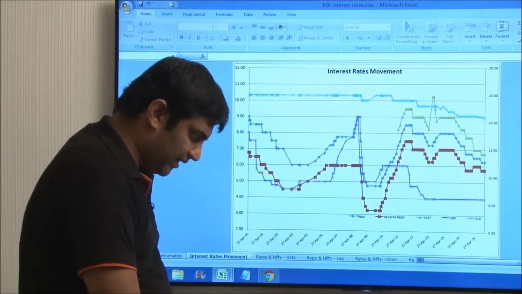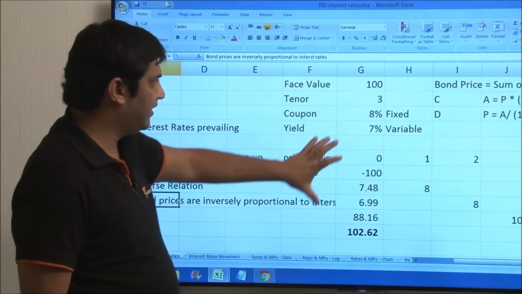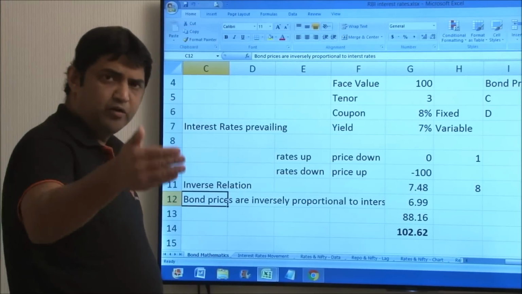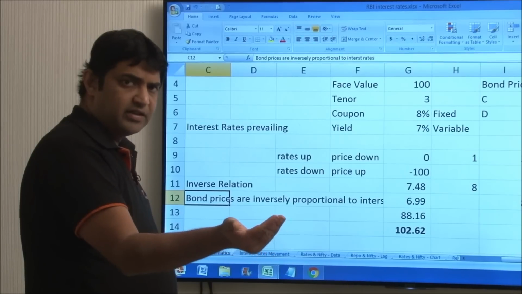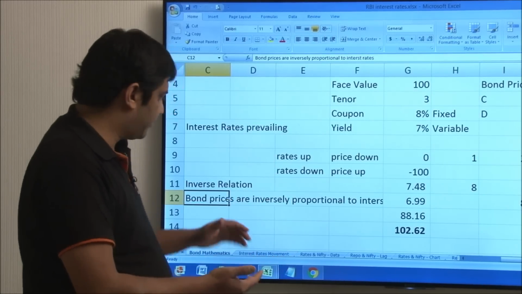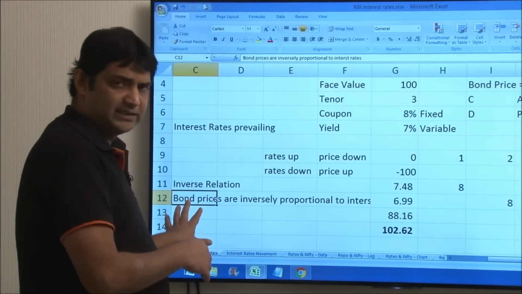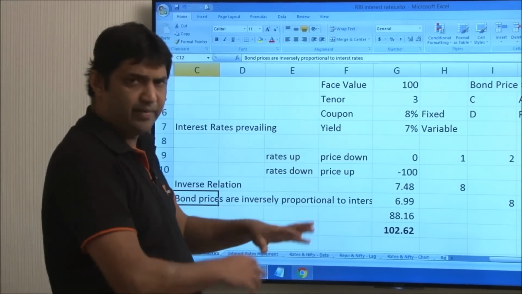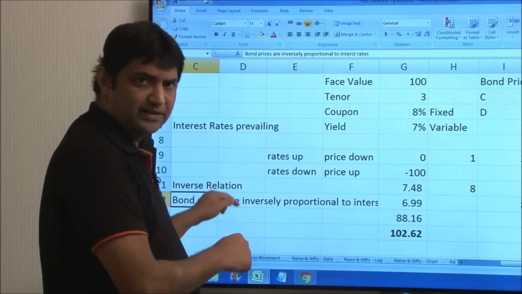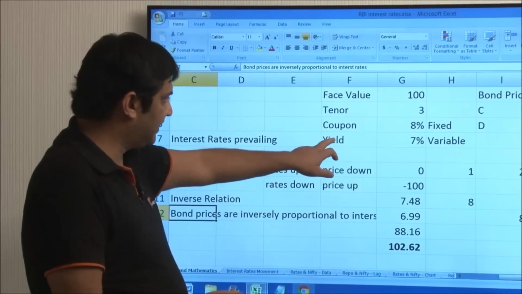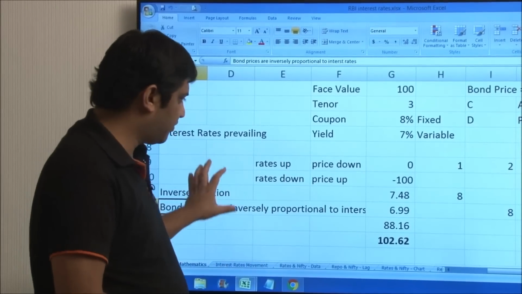But at the most basic level, this is what we need to understand: that bond prices and interest rates are inversely related. We do not say interest rates are inversely related to bond prices. We say bond prices are inversely related to interest rates, because interest rates do not move depending upon bond prices. Interest rates move the way they move depending upon economic conditions, and as a consequence the bond prices move. So it's the bond prices which follow. The independent variable is the prevailing market interest rate, and the bond prices are the dependent variable.